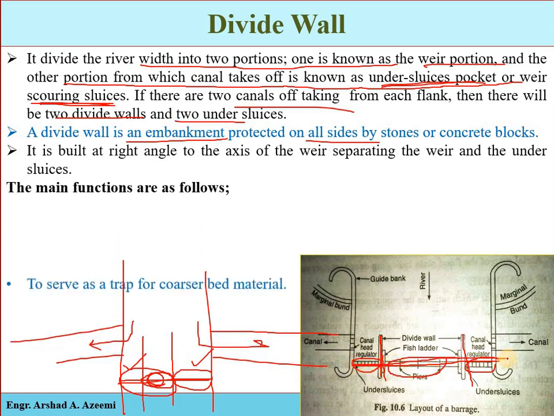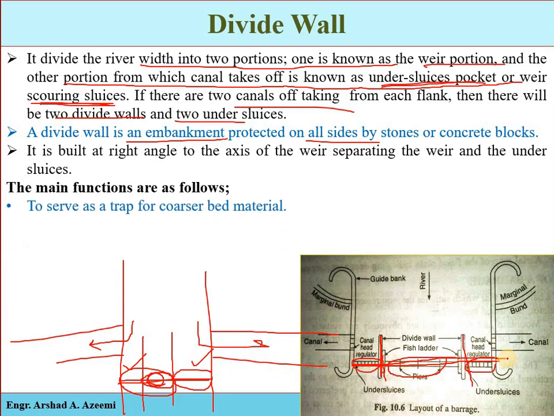And what is its main function? It serves as a trap for coarser bed material. When we construct a barrier, a weir or barrage, the water will be ponded at the upstream side, and the water will try to come in this direction, because here we have the barrier, here we have the obstruction.